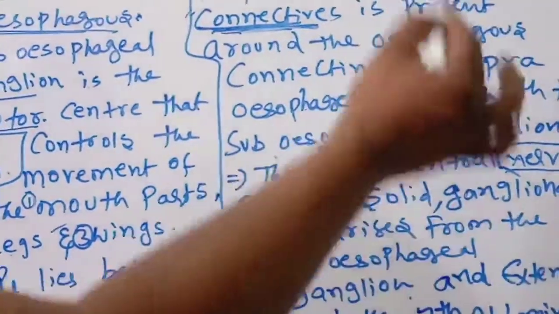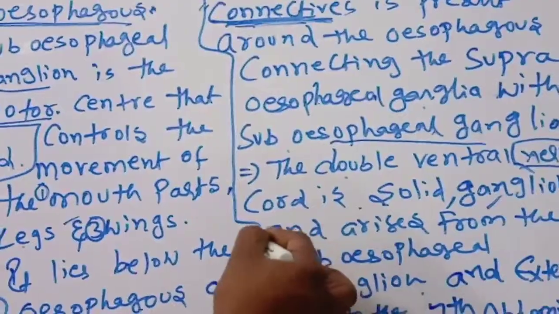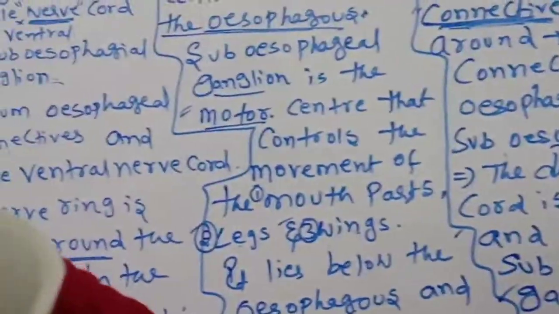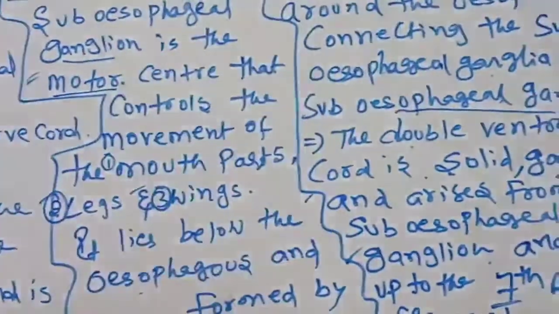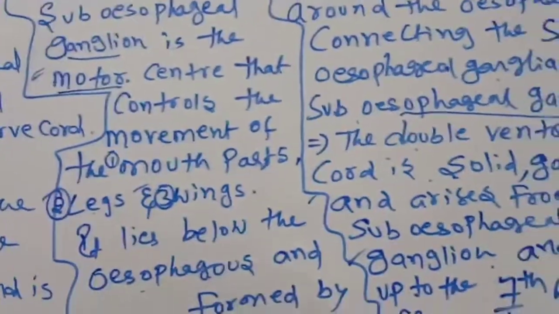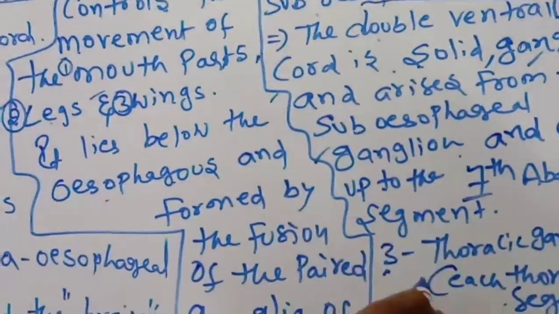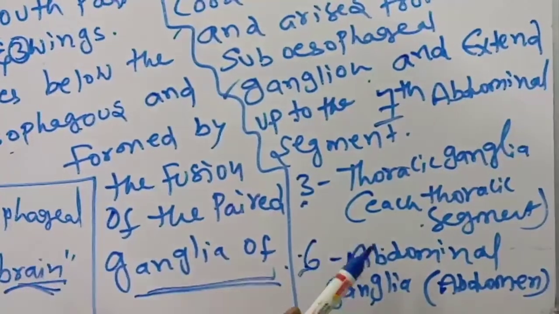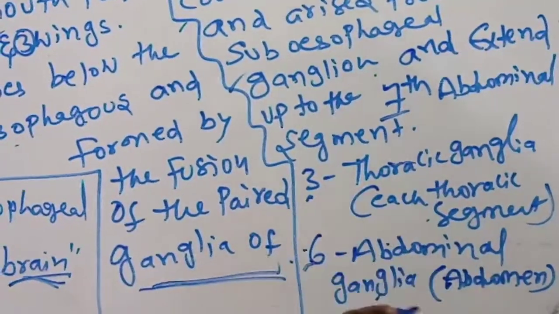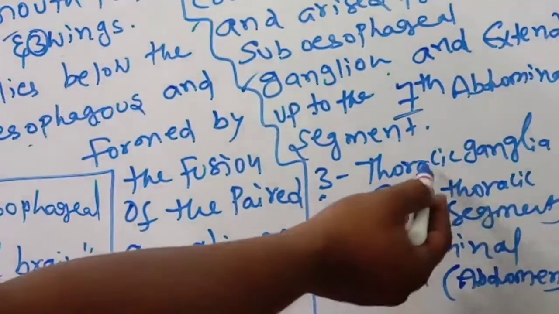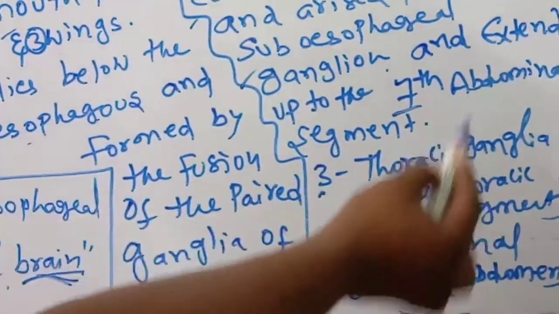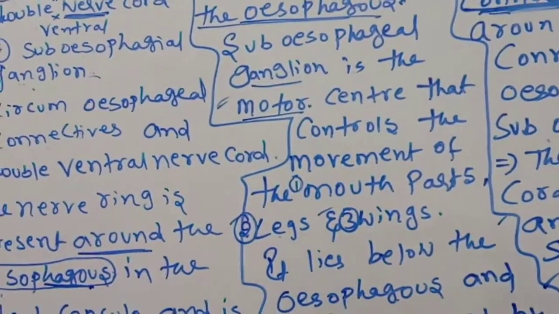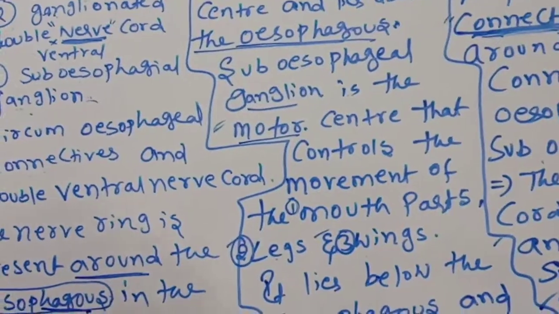It is a solid, ganglionated cord that arises from the subesophageal ganglion and extends up to the 7th abdominal segment. There are 9 ganglia: 3 thoracic ganglia, one in each thoracic segment, and 6 abdominal ganglia in the abdomen region.